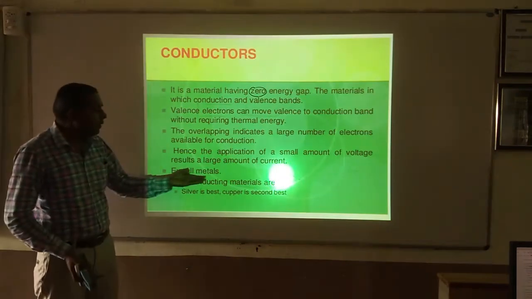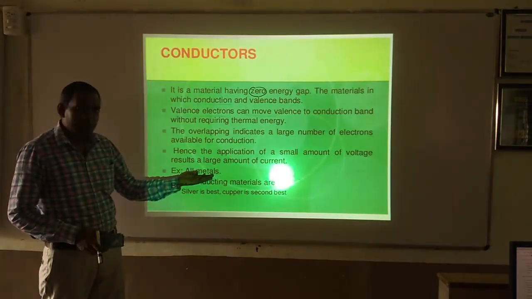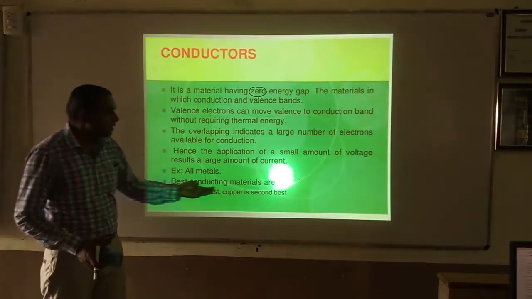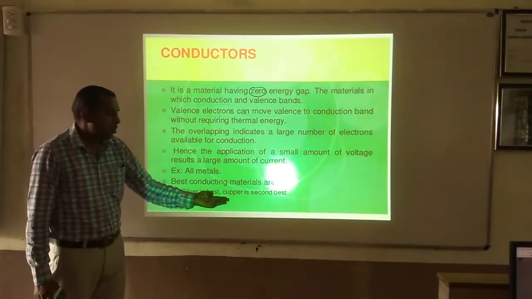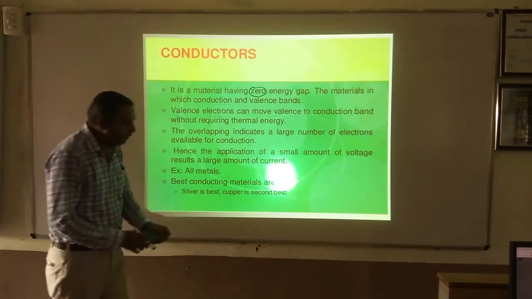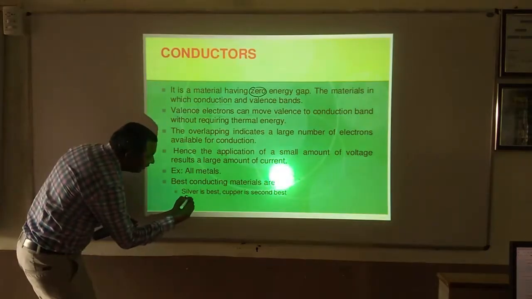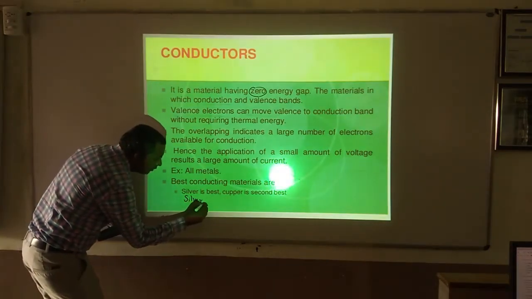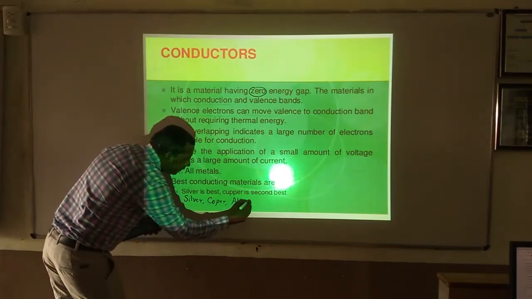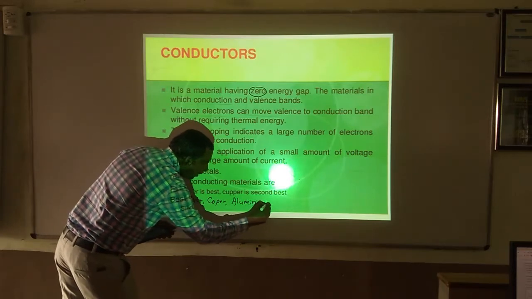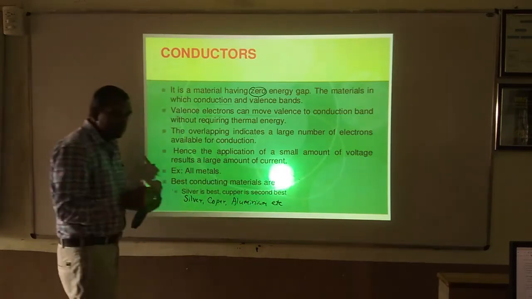An example is all metals. The best conducting materials are silver, copper, aluminium, etc. Right?